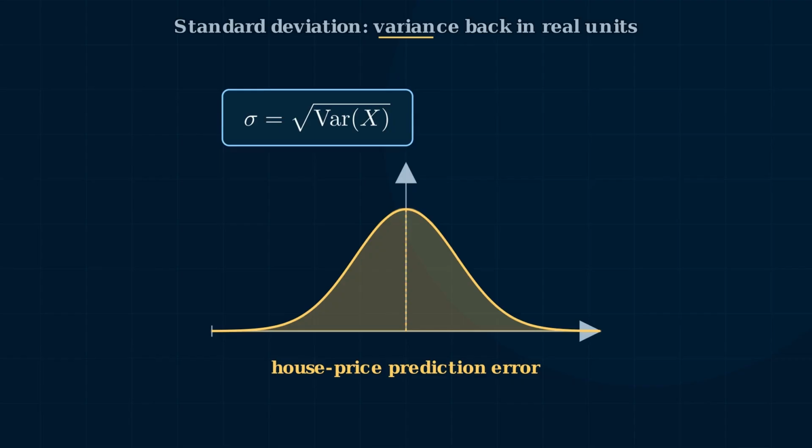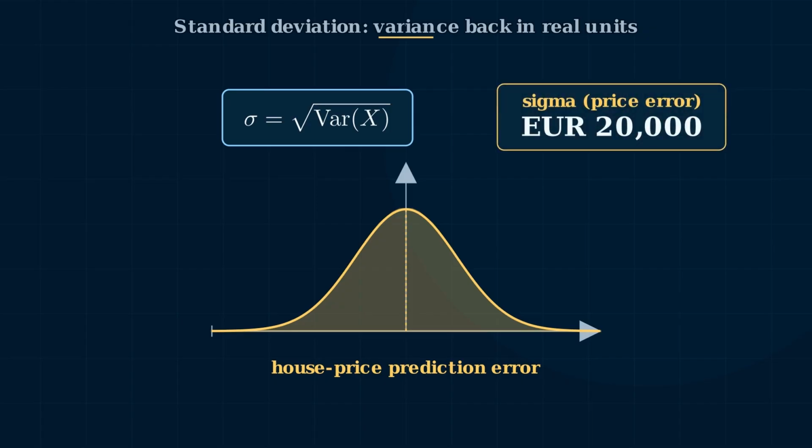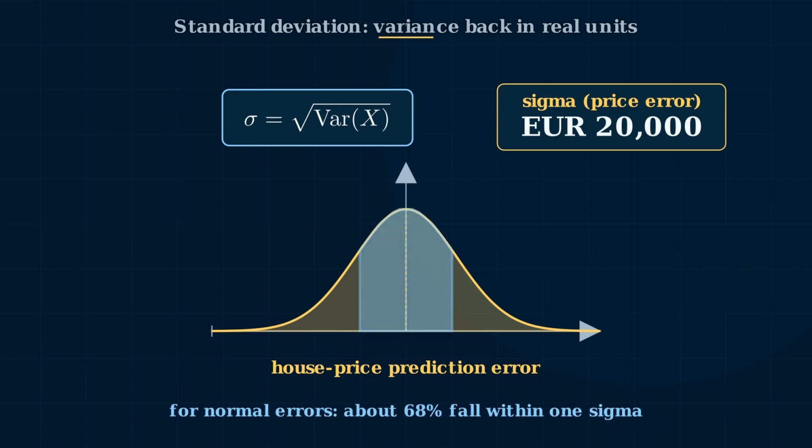Suppose our house price model has a prediction error standard deviation of €20,000. That number lives in the same units as price itself, so we can reason about it directly. If those errors are approximately normally distributed, roughly 68% fall within 1 sigma of the mean. With mean error near zero, about 2/3 of predictions then land within plus or minus €20,000 of the true price. Without that bell-shaped assumption, 68% is not guaranteed.